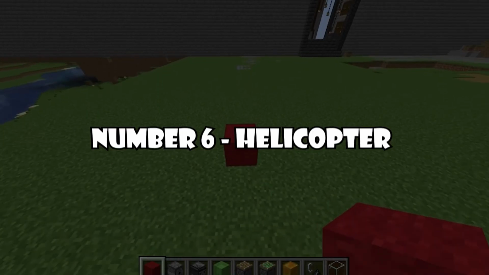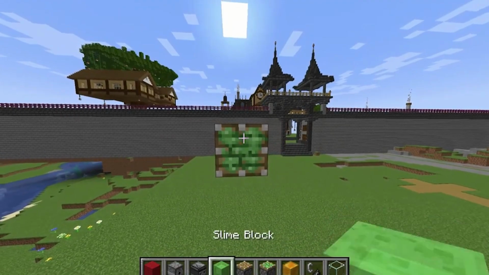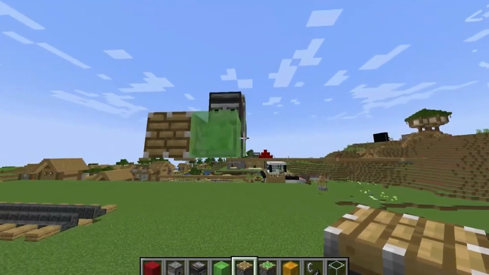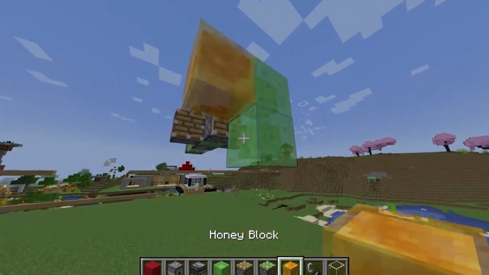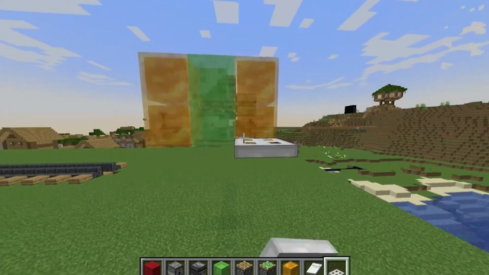Number 6, helicopter. This isn't your average flying machine. This redstone helicopter can be your sky throne to conquer terrains and mobs. It is built on a compact piston engine and styled like a modern chopper.